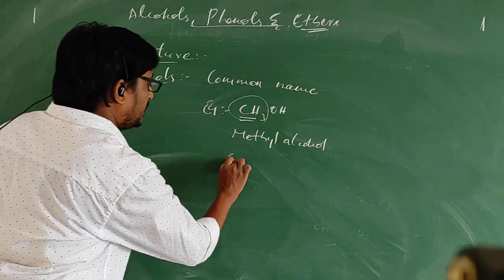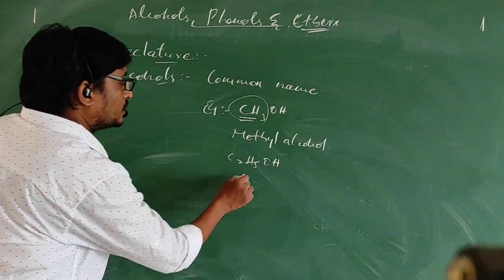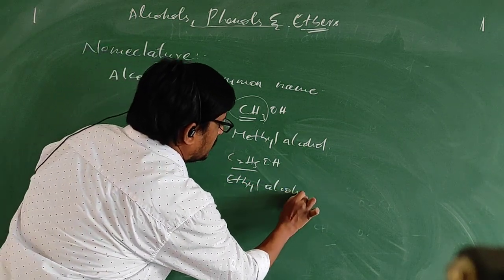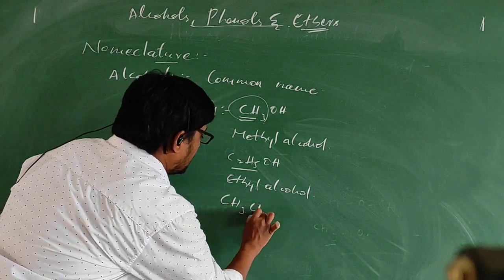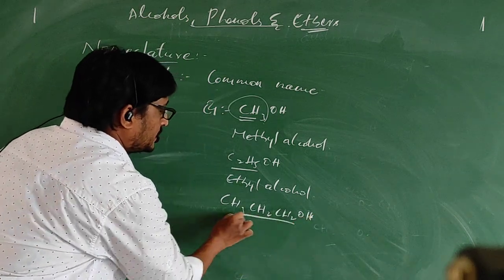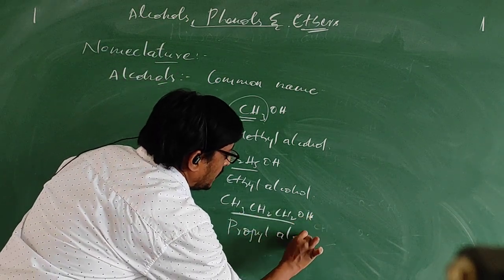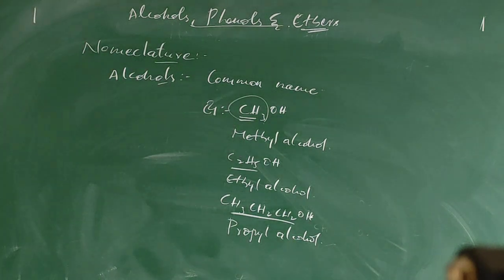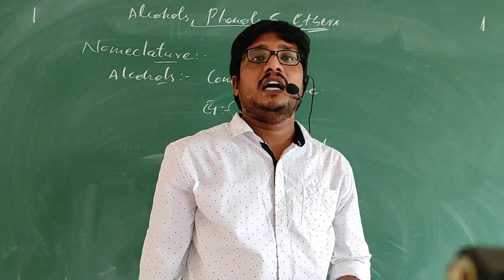In the same way, C2H5OH, where the alkyl group is ethyl, so it is ethyl alcohol. Simple thing. Or CH3CH2CH2OH. Here the alkyl group is propyl, so we write it as propyl alcohol. This is how we give the common name: first we write the alkyl name followed by the word alcohol.